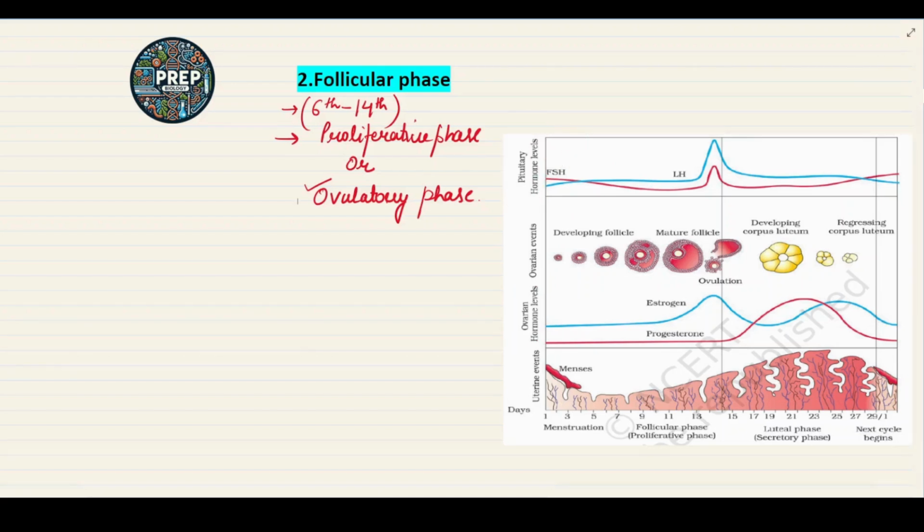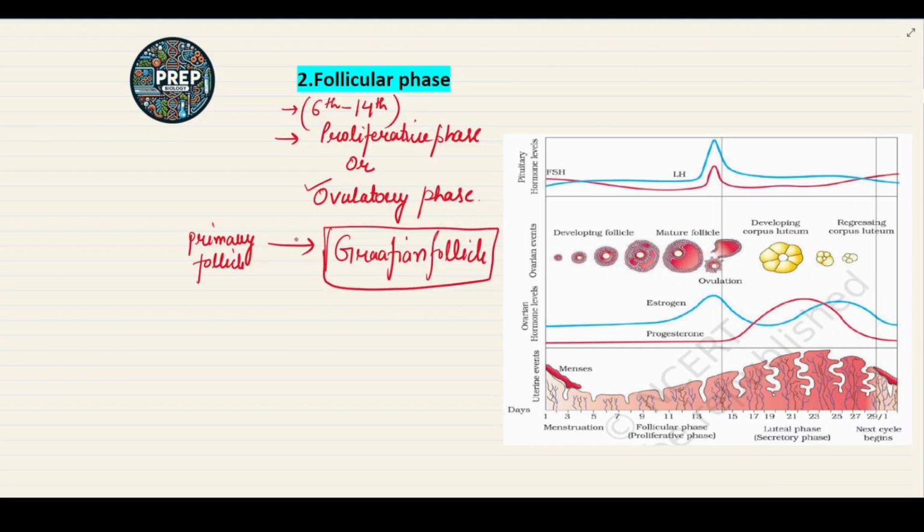So in this follicular phase, what happens? We know that in the oogenesis process, the primary follicle will form and then the primary follicle will mature and finally become the Graafian follicle, that we already discussed.